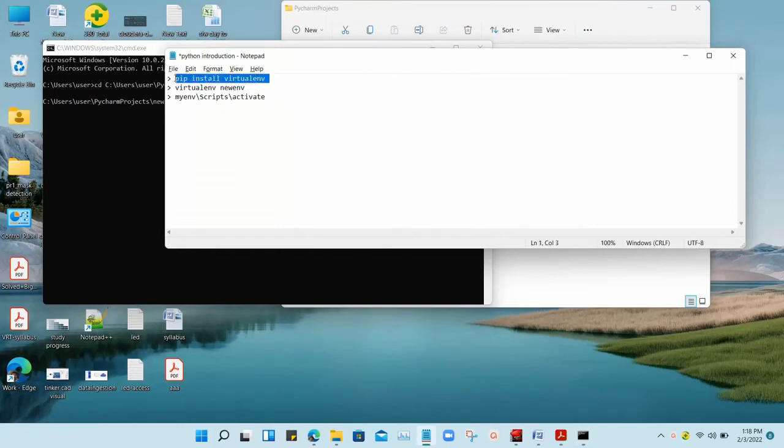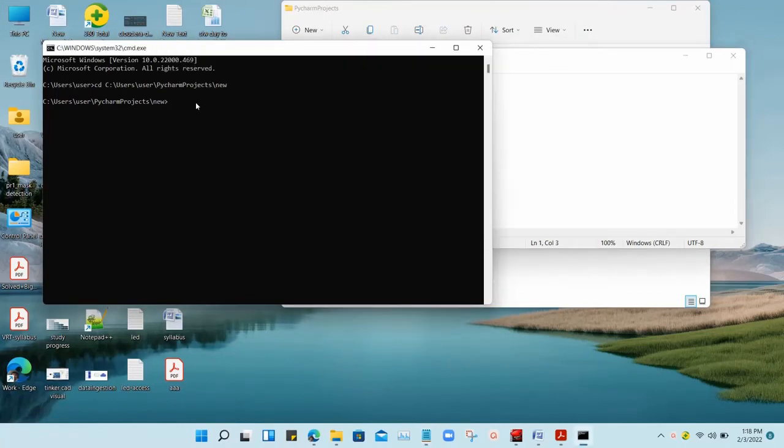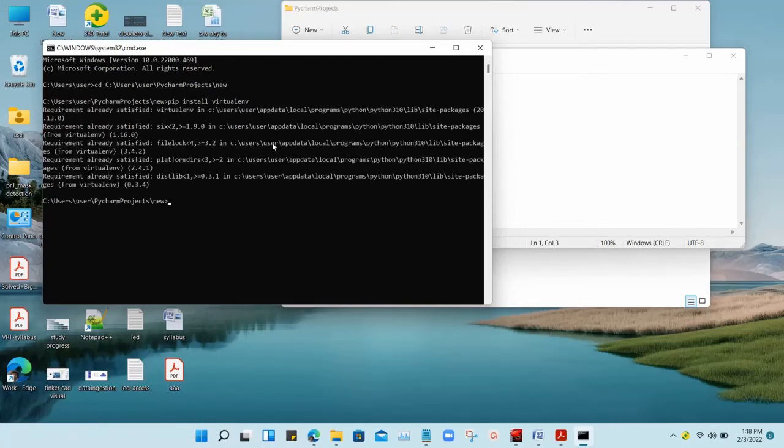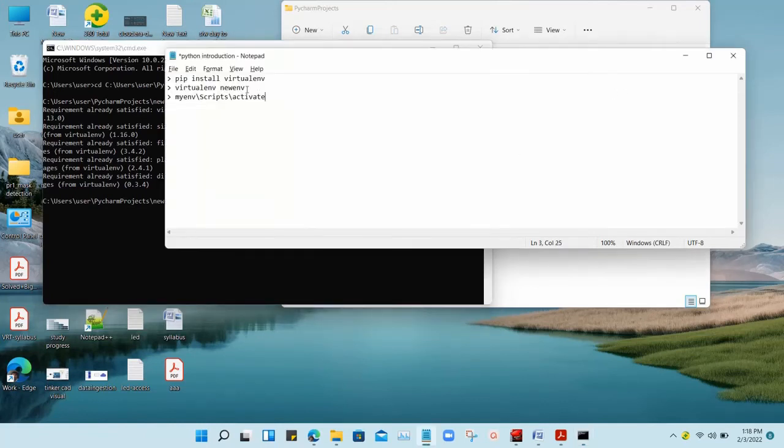The first step, we need to install virtualenv using a pip command. Pip install virtualenv and hit enter. You can see that it is loading. Yes, successfully installed. The next step, we have to name it.